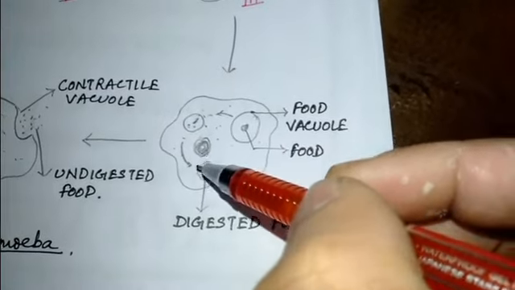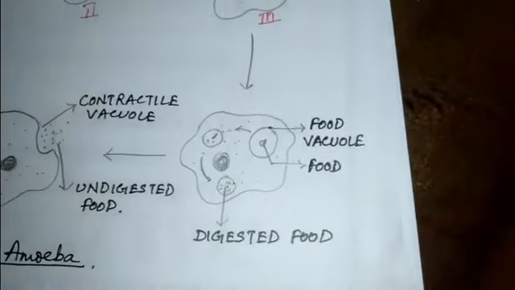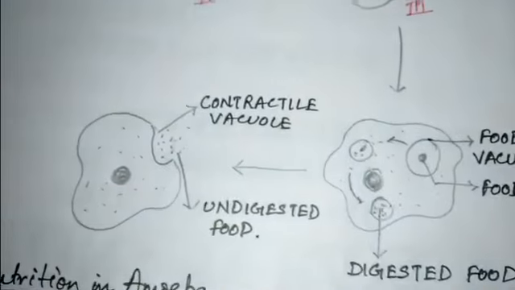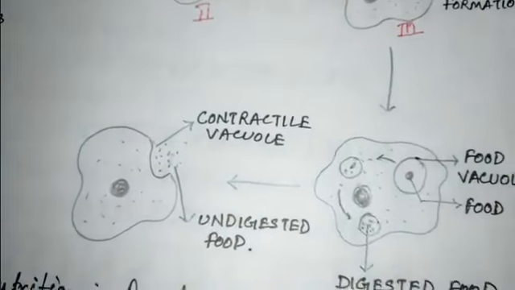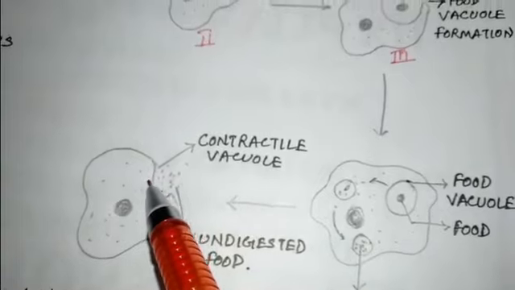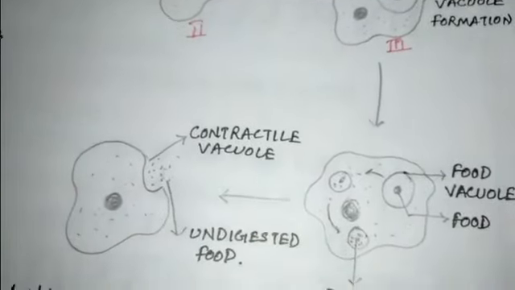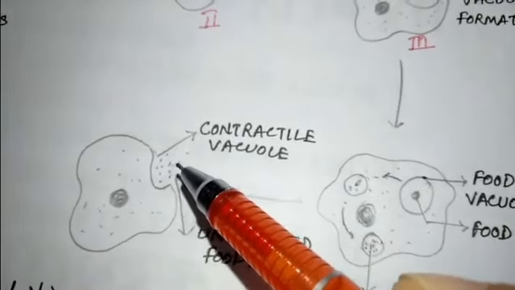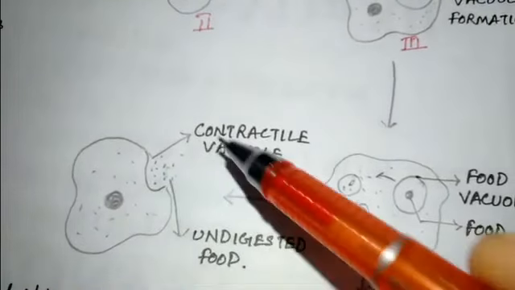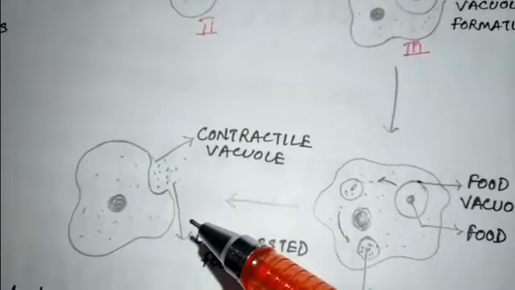The food vacuole is now left with only undigested food. The undigested food is finally removed from the amoeba through a contractile vacuole, which releases the undigested food into the surrounding environment.